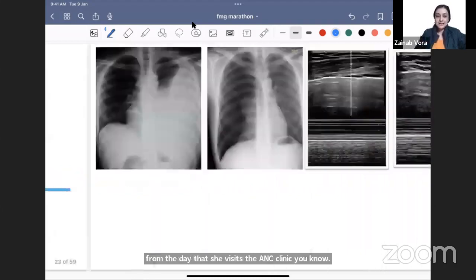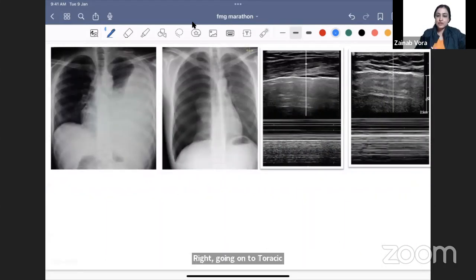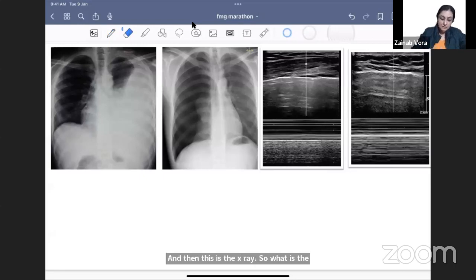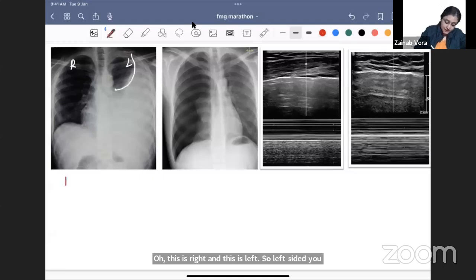Right, going on to thoracic radiology now. Very, very important. They usually ask this in the context of trauma. They can tell you that there's a history of trauma, and then this is the X-ray. So what is the diagnosis? Yeah, this is pleural effusion. This is right and this is left. On the left side, you are seeing this meniscus here. So this is a pleural effusion.